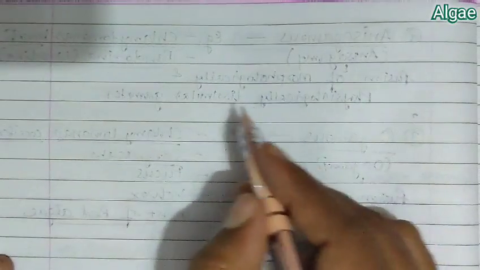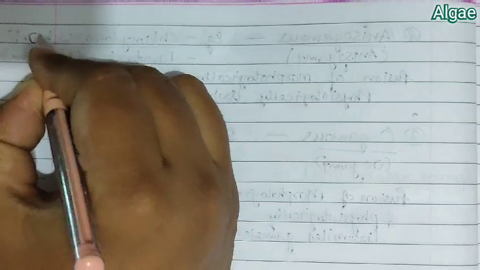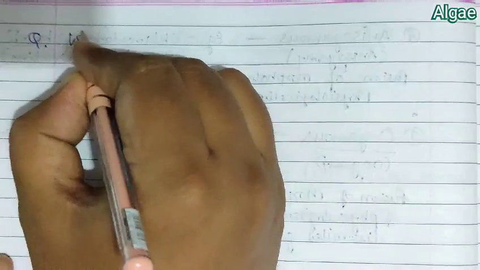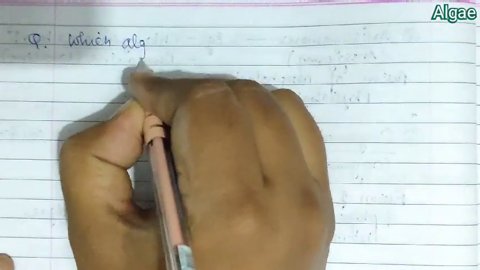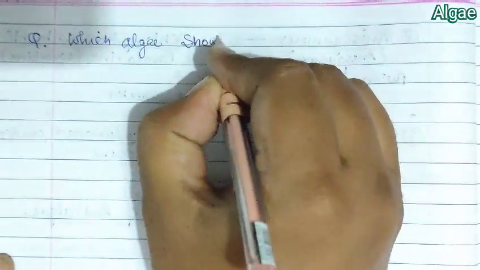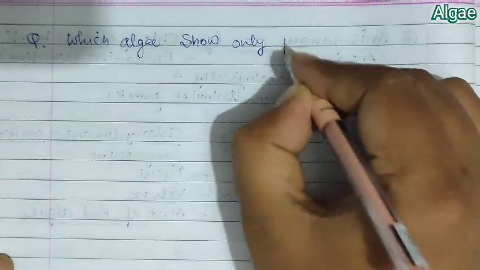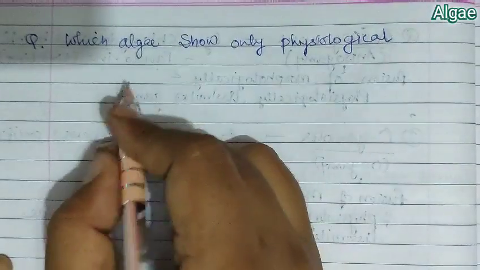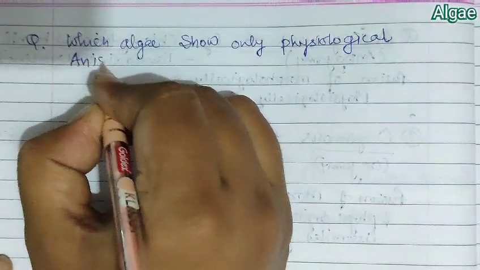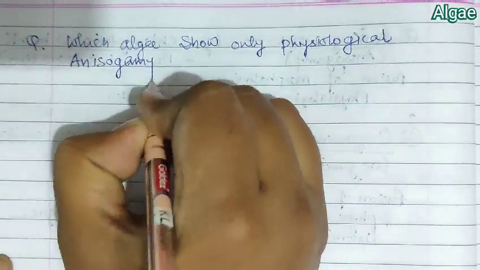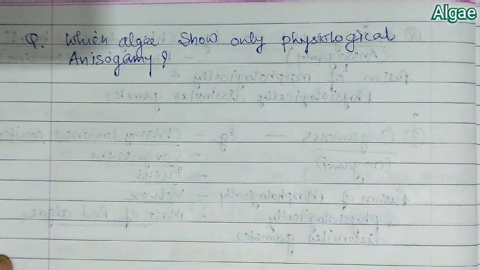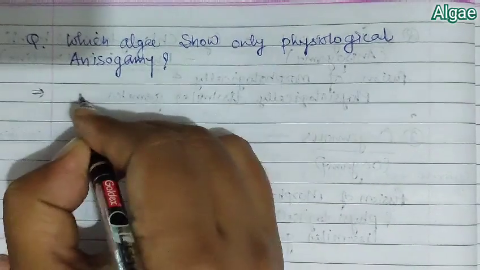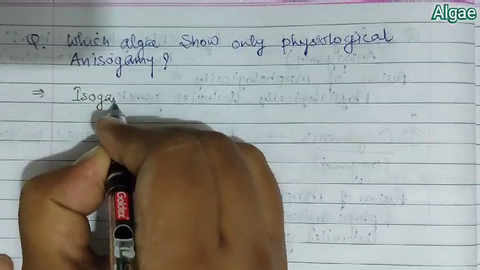Now we will deal with some questions relating to that. The first question is, which algae show only physiological anisogamy? We know that physiological anisogamy only is defined as isogamy.